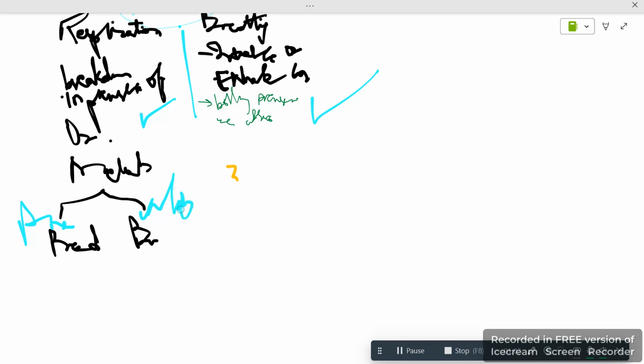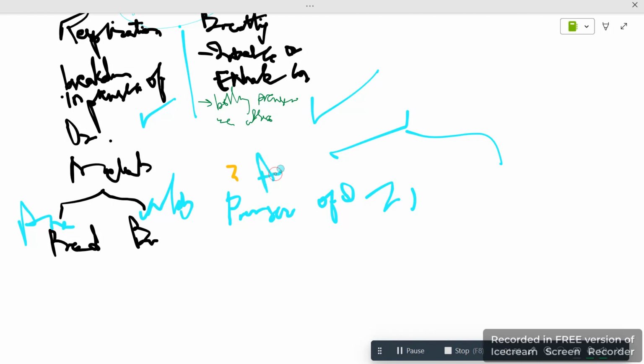And then we saw that we have two types of respiration, when we do any work in the presence of oxygen or in the absence of oxygen. First is the presence of O2, which is aerobic respiration.